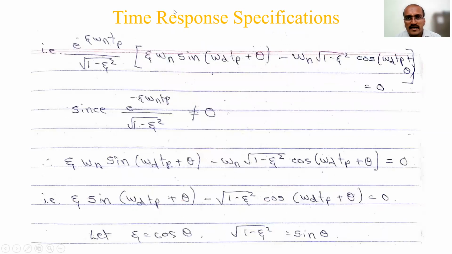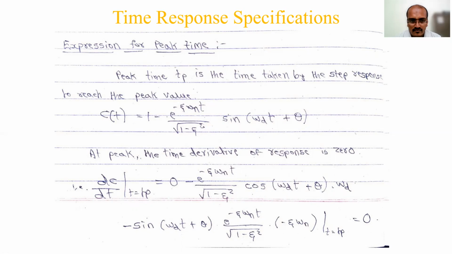First, tp I have substituted: e to the power minus zeta omega n tp by square root of 1 minus zeta square. This is common on both sides, so that's why I've taken it common. Then what is remaining there? If I take this common, both expressions have this term common, right? e to the power minus zeta omega n t, 1 minus zeta square. Here also it is there, here also it is there. This I will take outside, and then what will remain?